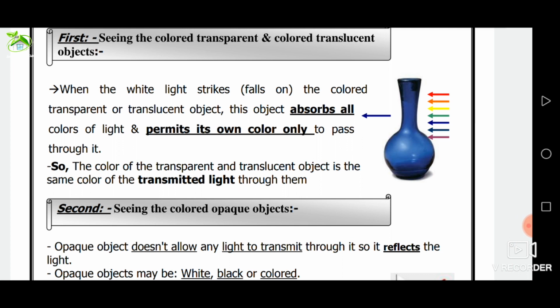Again, when the white light strikes a colored transparent or translucent object, this object absorbs all colors of light, spectrum colors, but it transmits its own color only to pass through it. The colors of the transparent and the translucent objects are the same color as the transmitted light through them.